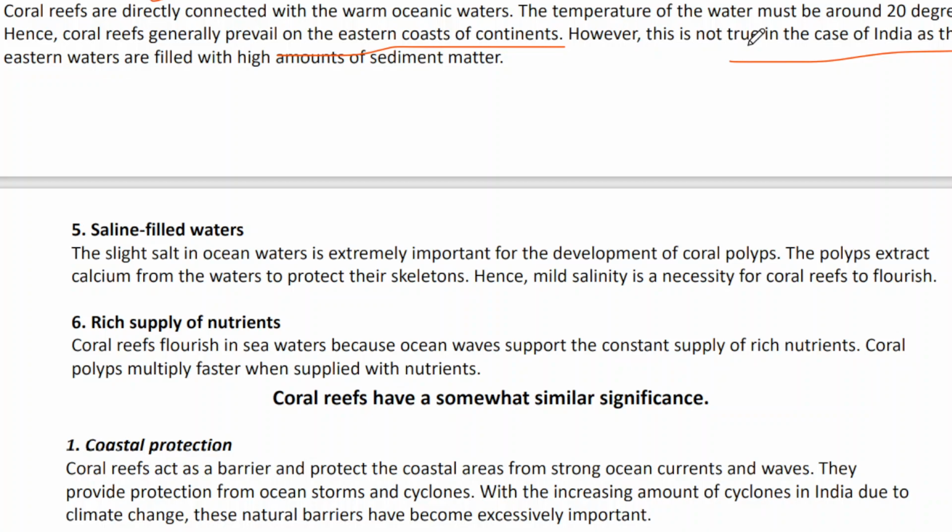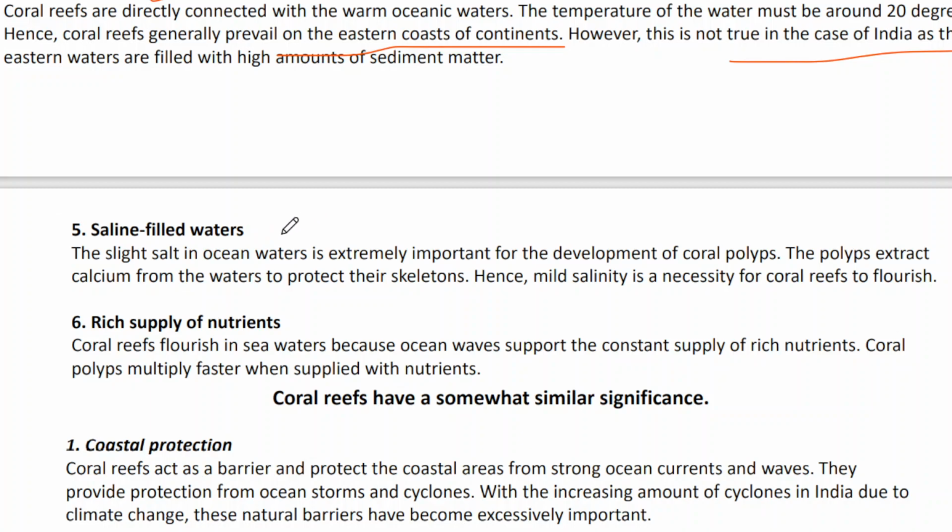The water condition there becomes turbid due to the deposition of sediments. So that is the reason we cannot get any kind of coral reef on the eastern coast. So we have coral present only in the Lakshadweep area.